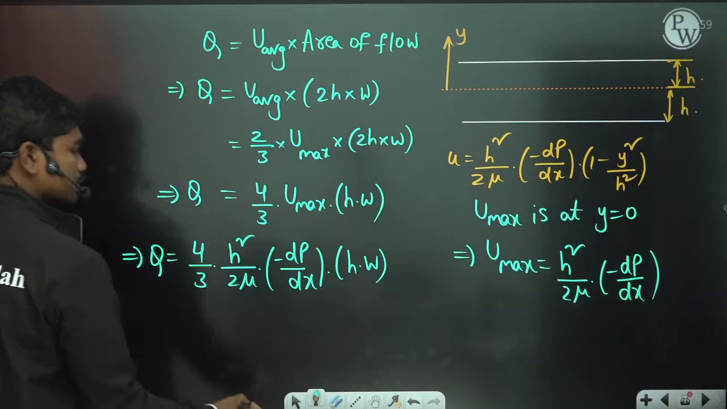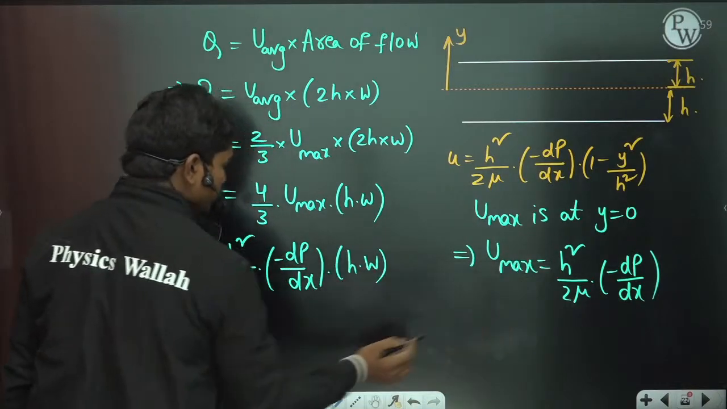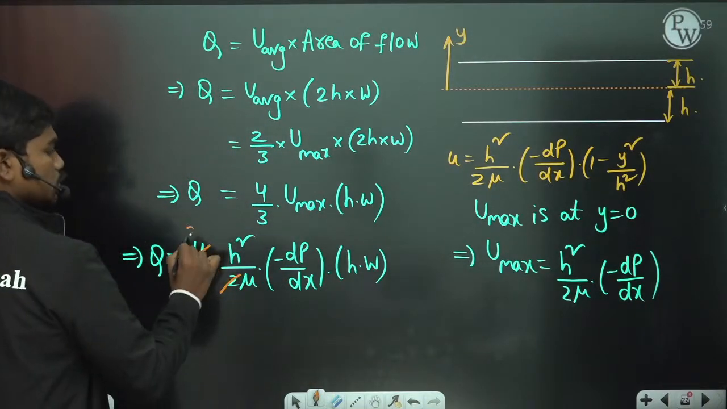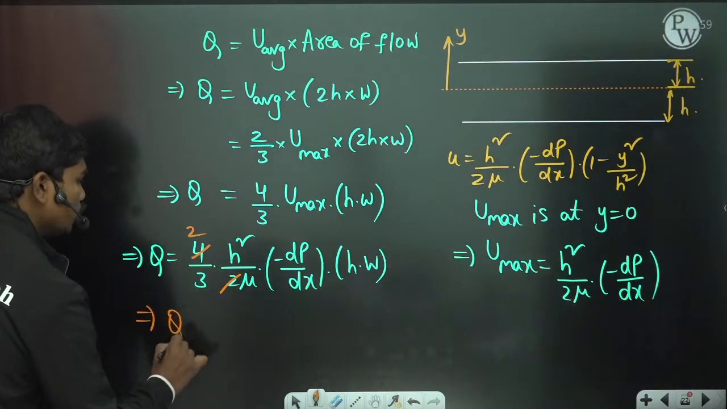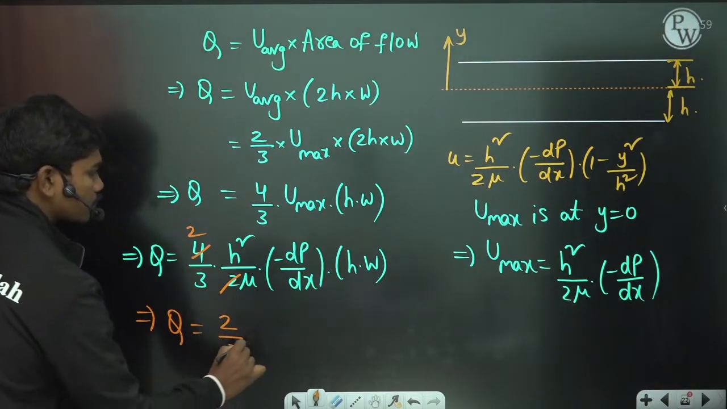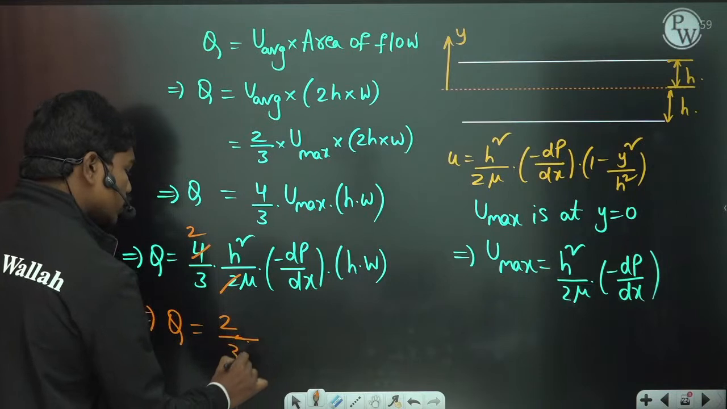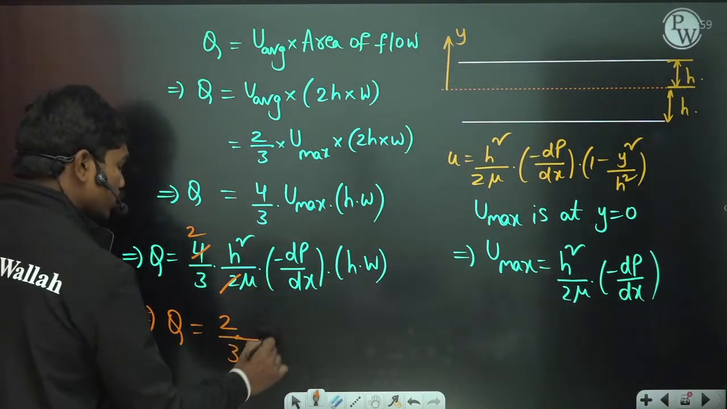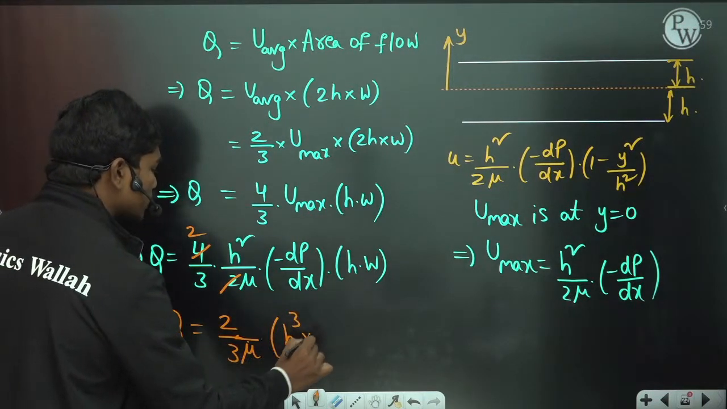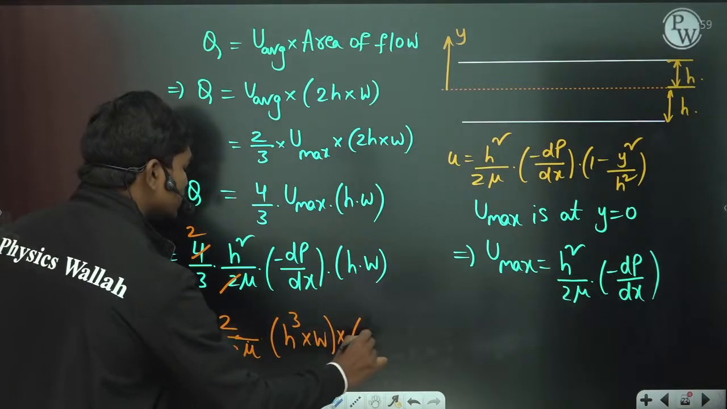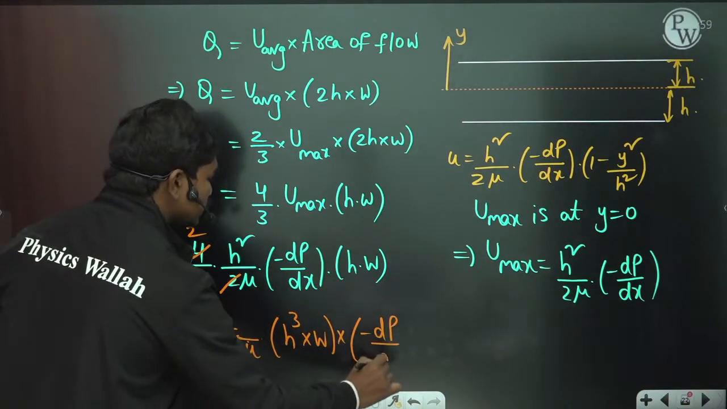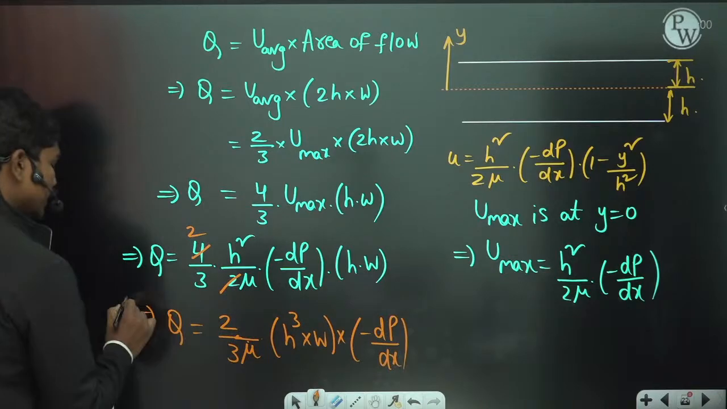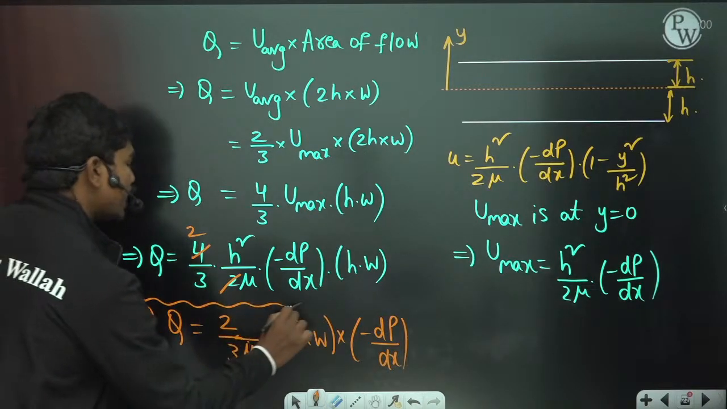If you simplify this expression, we get Q is equal to 2 by 3 mu times h cube into W, the width of the plates, into minus dp by dx. So this is the total value for the discharge. Q can be written as this value.